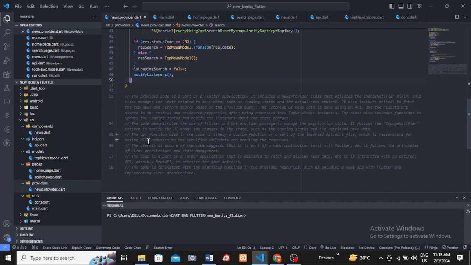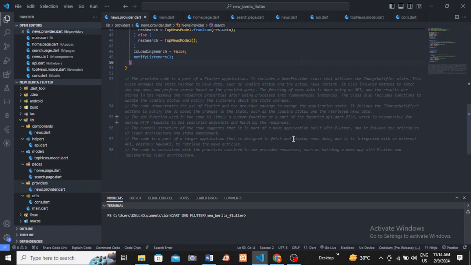The API function used in the code is likely a custom function or part of the imported api.dart file, which is responsible for making HTTP requests to specified endpoints and handling the response. The overall structure of the code suggests that it is part of a news application with Flutter, and it follows the principles of clean architecture and state management.